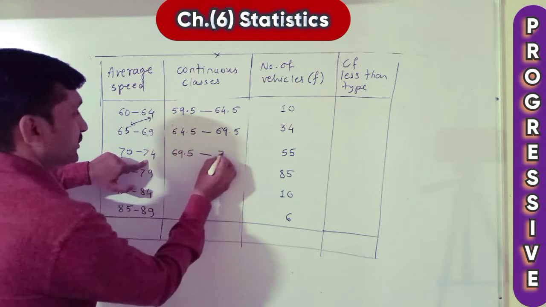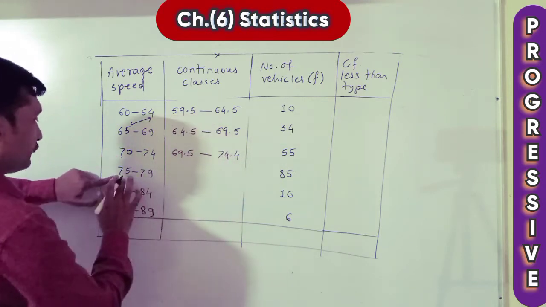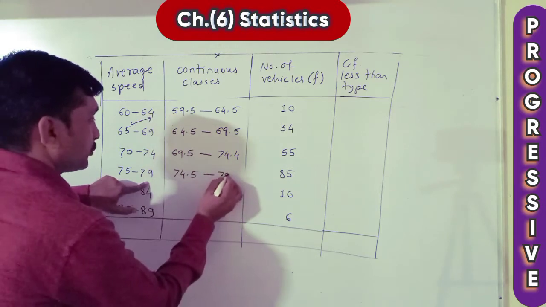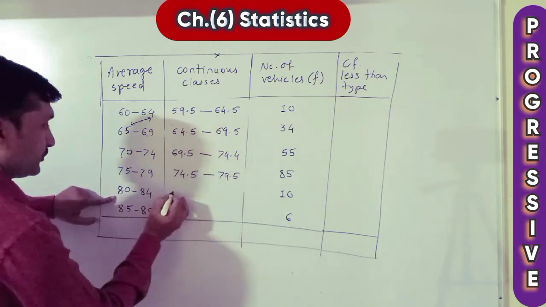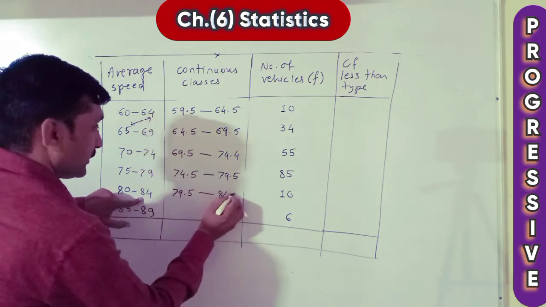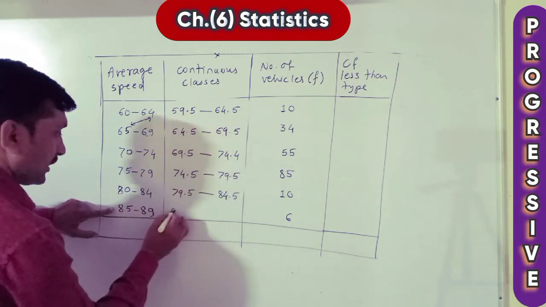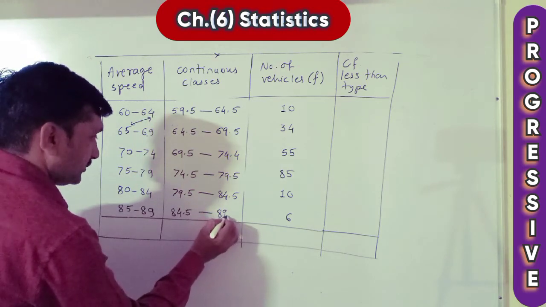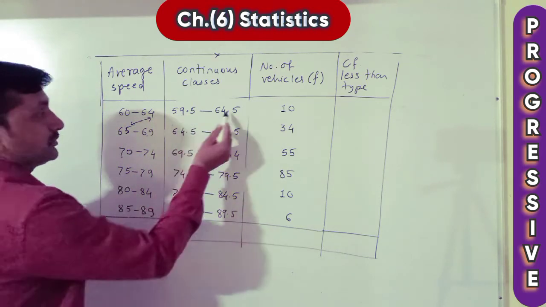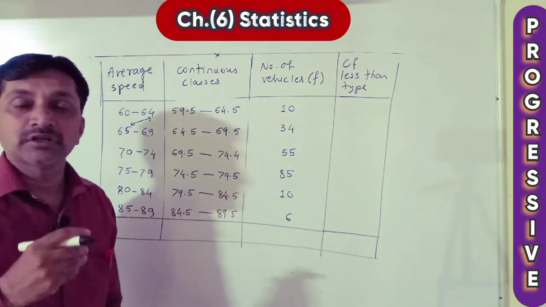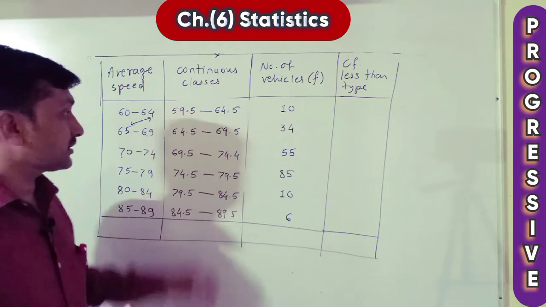Add here, 74.5. Subtract from here, 74.5. Add here, 79.5. Subtract from here, 79.5. Add here, 84.5. Subtract from here, 84.5. Add here, 89.5. Now you see, these classes became equal. These are continuous classes.